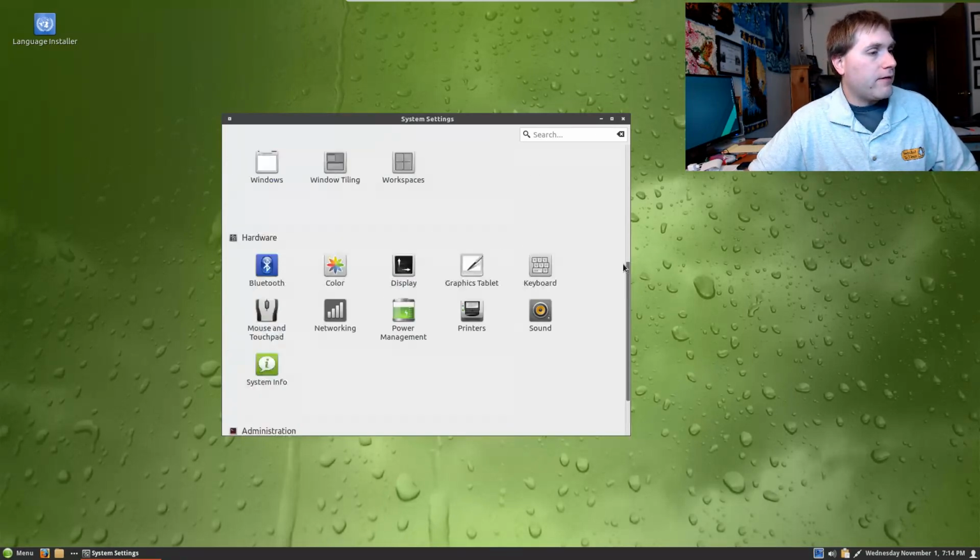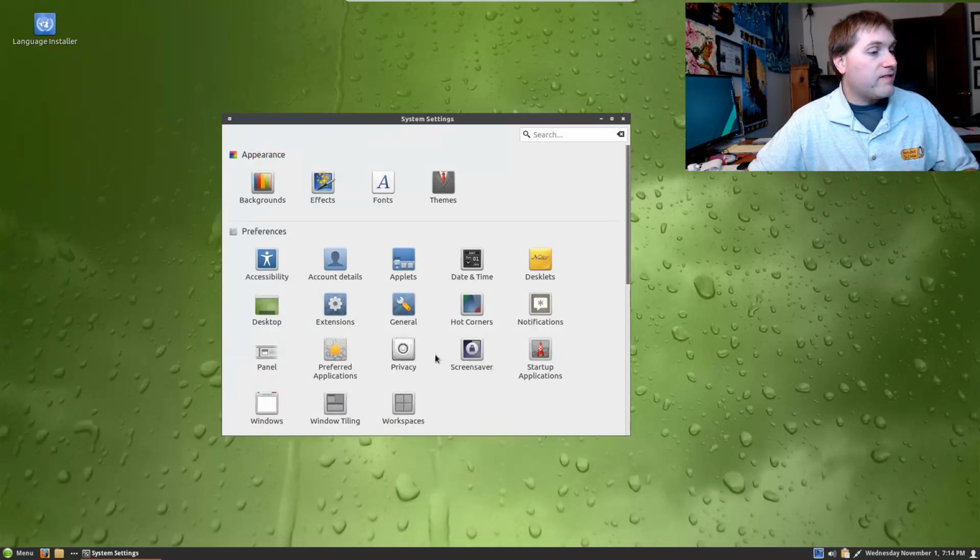But we have a lot of different options in here. So the software all looks pretty good. Your default options look pretty good. Let's see what kind of themes they give us.